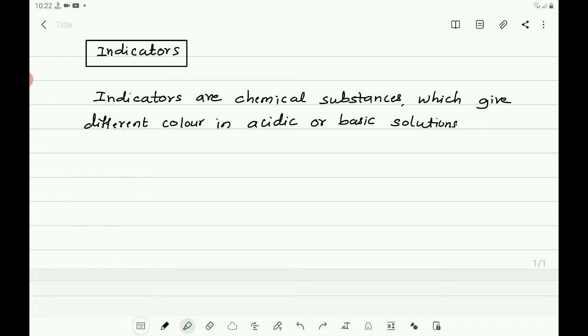There are three types of indicators: natural indicators, synthetic indicators, and olfactory indicators. So you take the three types of indicators. First one, natural indicators.